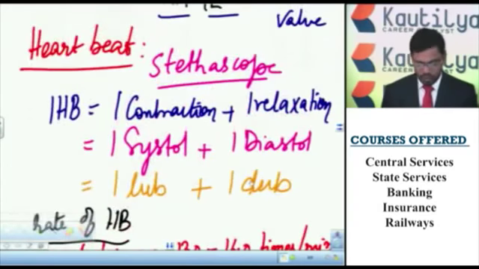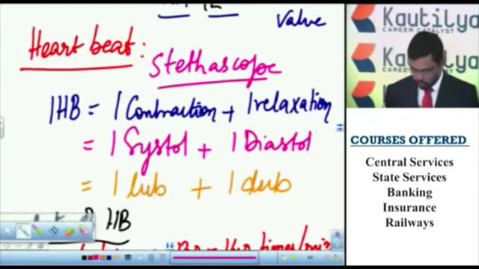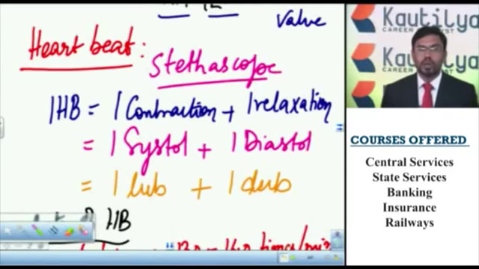So heartbeat means the rhythmic contractions and relaxations of heart muscles. This heartbeat is determined by an instrument called a stethoscope. One heartbeat constitutes one contraction and one relaxation, one systole and one diastole, one lub and one dub.